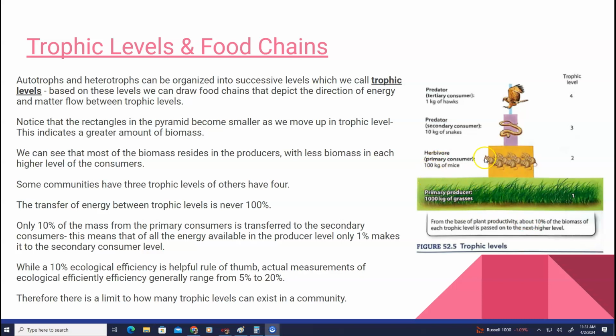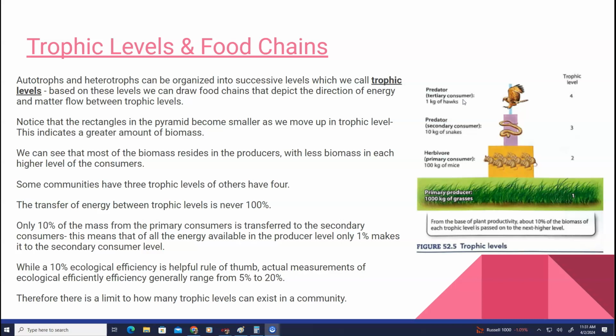those grasses will be consumed by the mice. The mice will be consumed by the snakes, and the snakes will be consumed by the hawks. So we can see here the trophic levels 1, 2, 3, 4. We see primary producer, herbivore, predator or secondary consumer, and predator, tertiary consumer. Some communities have 3 trophic levels, others have 4.